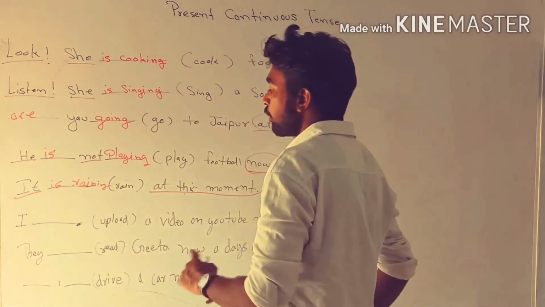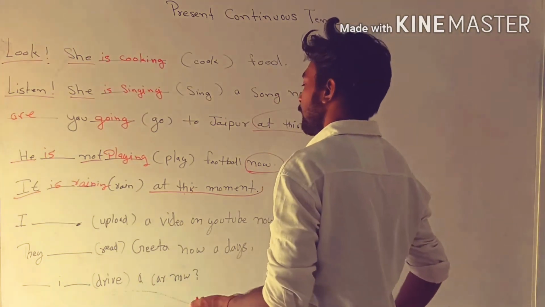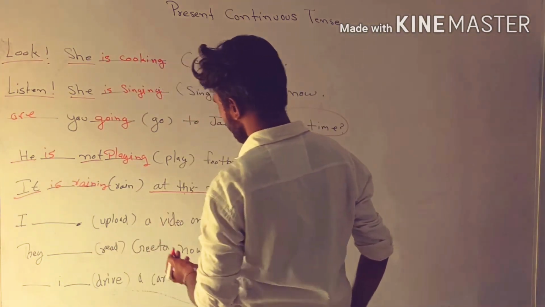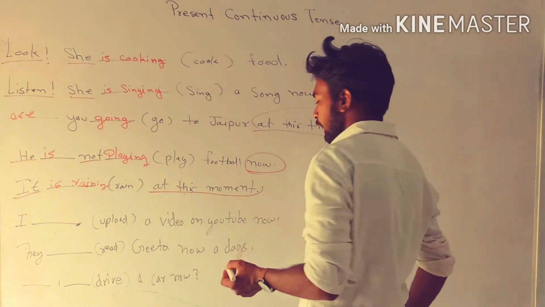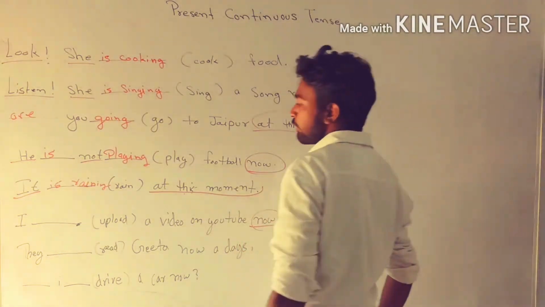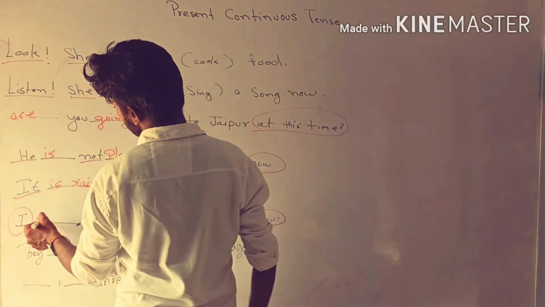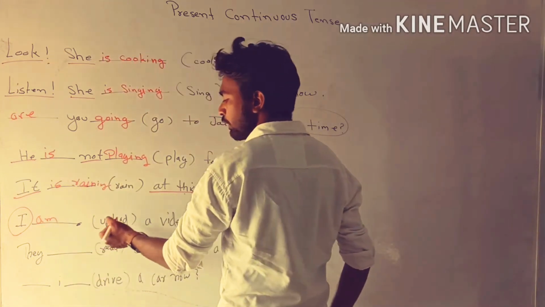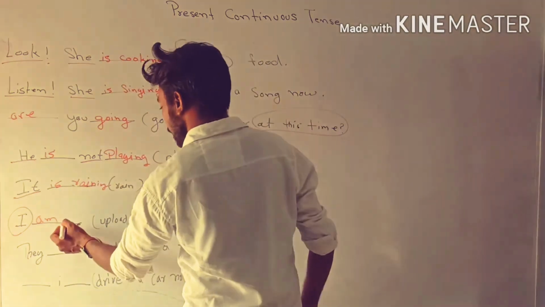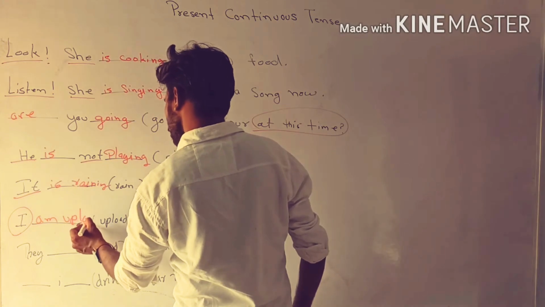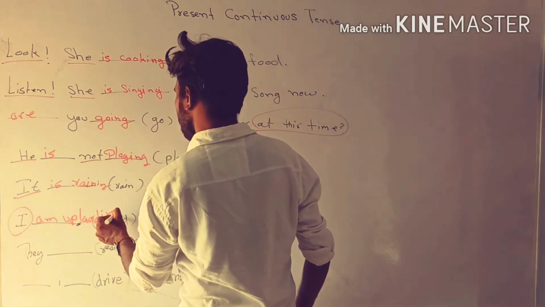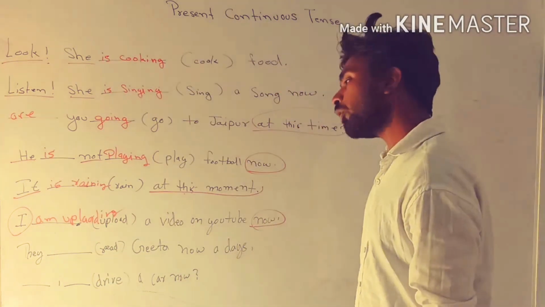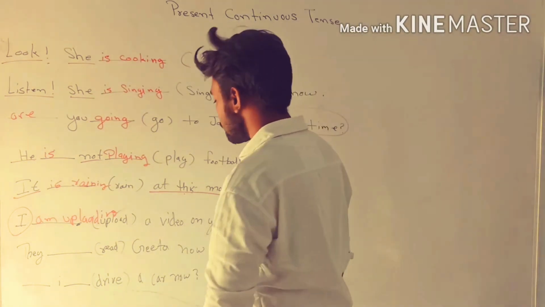If we talk about the next sentence, I blank upload a video on YouTube now. As you can see, now is our adverb and our subject is I. With I we use am and the ing form of the verb. It means I am uploading. I am uploading a video on YouTube now. Are you getting my words?